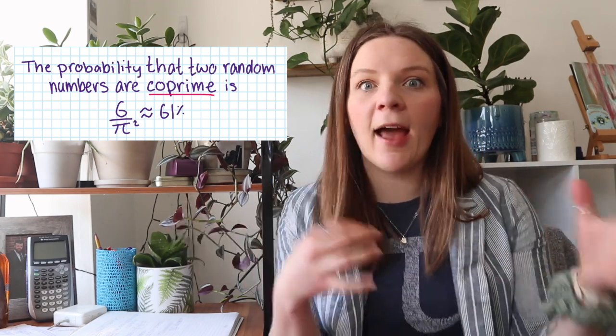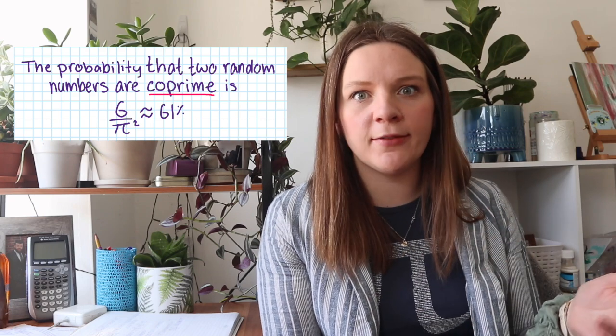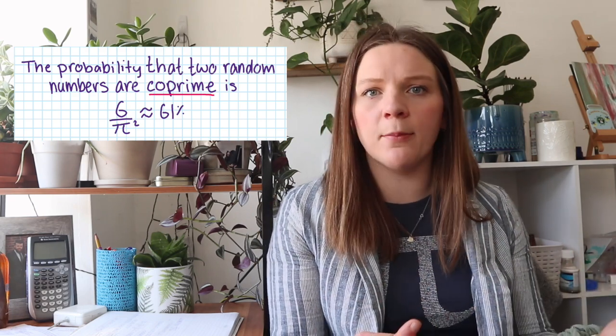We know that pi has to do with circles, but what does pi have to do with numbers being coprime? What does pi have to do with division? So we see that pi shows up in places that we aren't expecting it to, which is why we are so intrigued by this value.